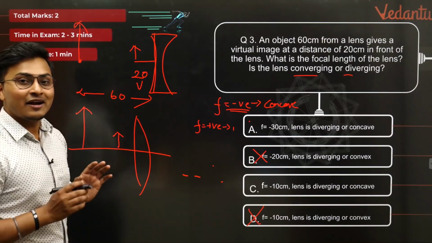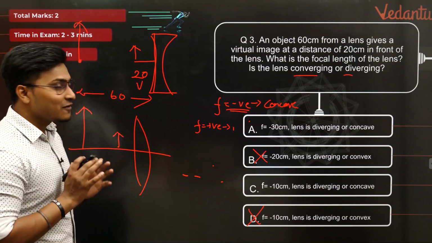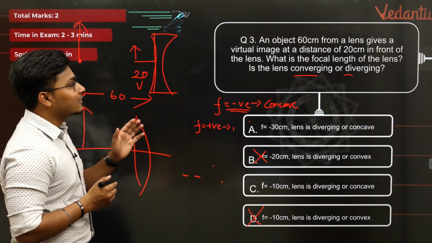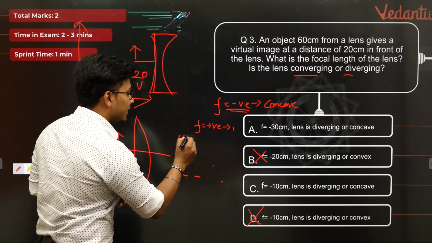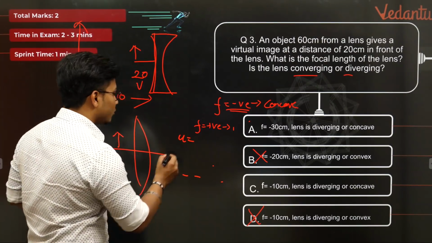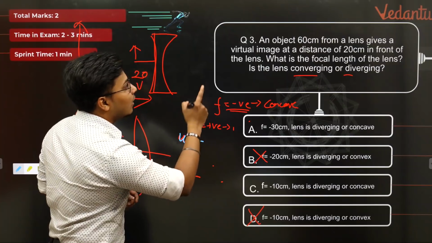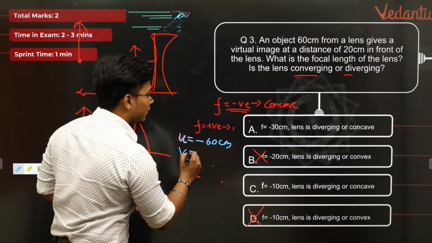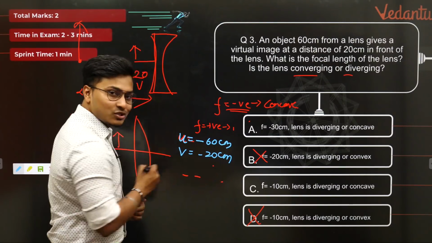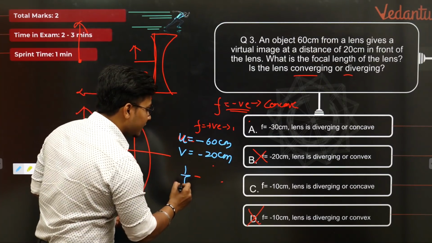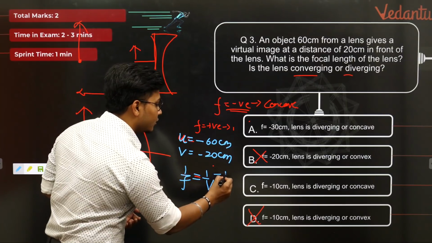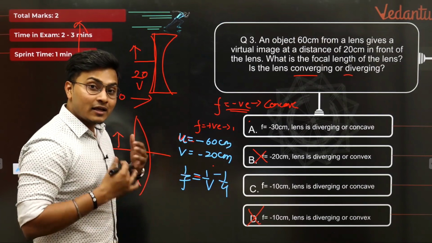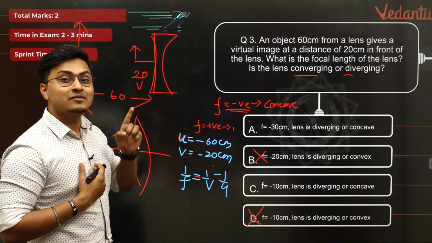So let us go forward and try to prove this question part, isn't it? Let's try to find it out. So basically it's been stated that u is equal to -60 centimeter, okay, and v is also equal to -20 centimeter. Let us try to solve this part. So your 1 by f is equal to 1 by v minus 1 by u. Let us try to see whether our assumption of concave lens becomes correct or not.